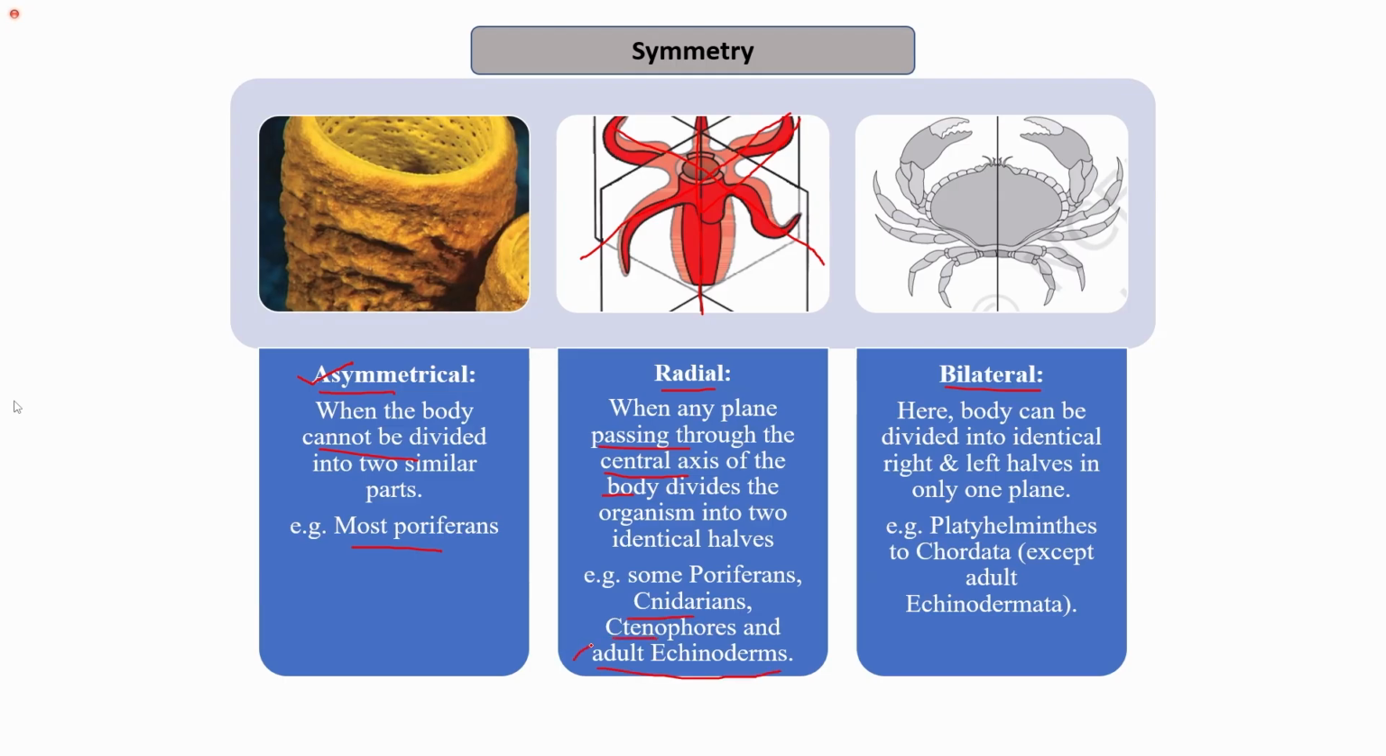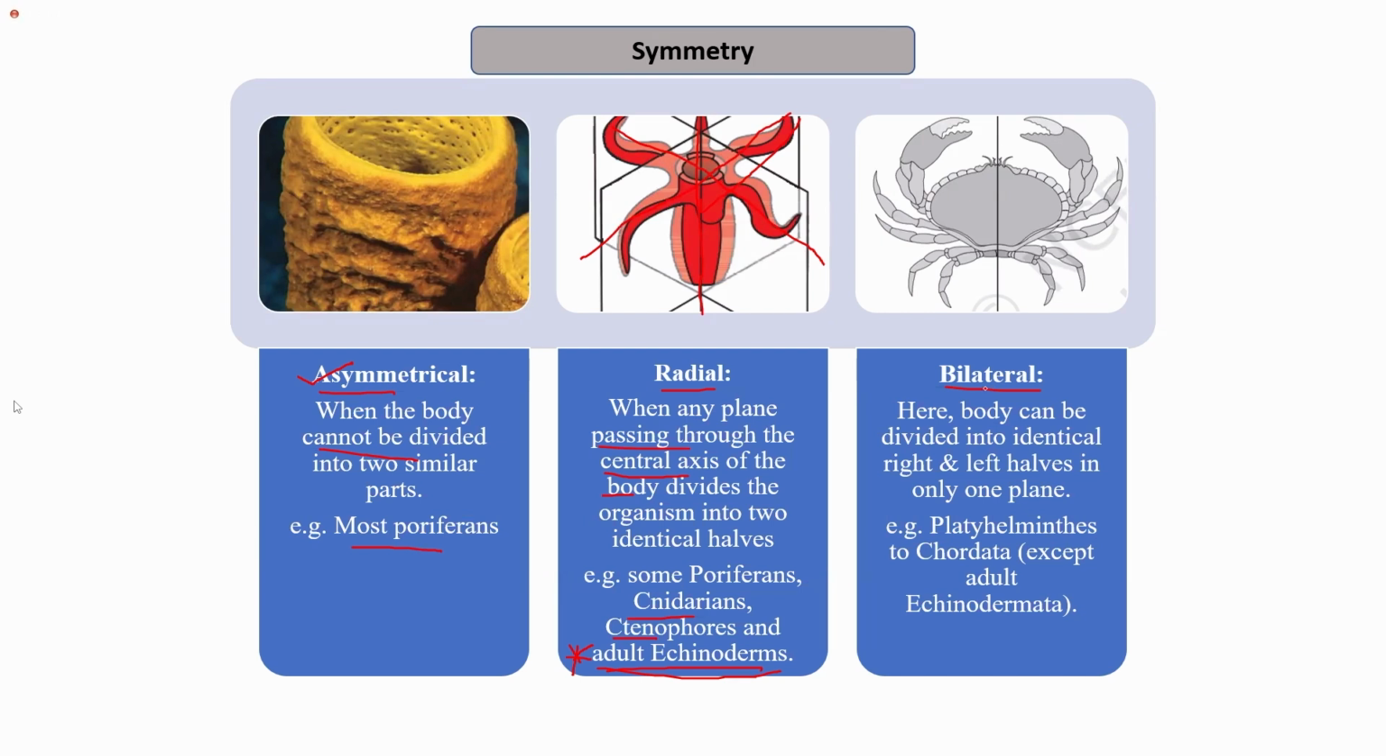This is very important because in echinoderms, the symmetry is of two types depending on whether it is an adult echinoderm or not. If it is an adult echinoderm, we will answer that it has a radial symmetry, but if we are talking about larval echinoderms, we will answer bilateral symmetry.